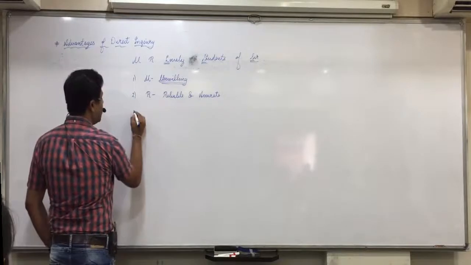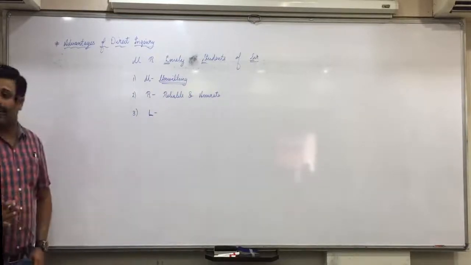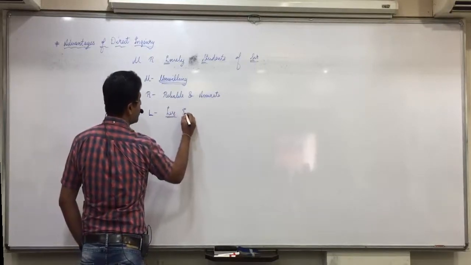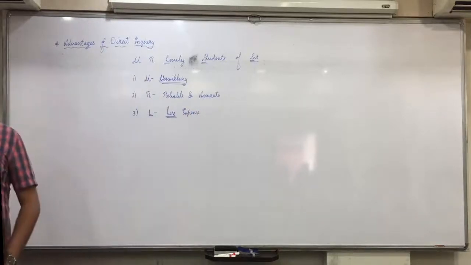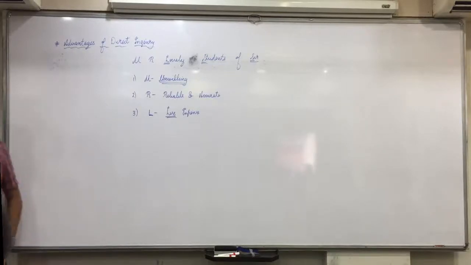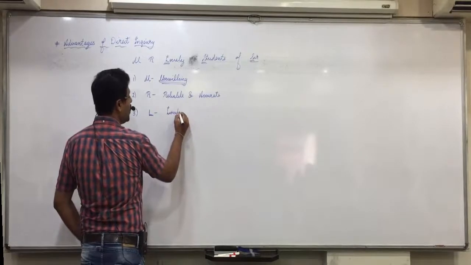Then lovely means L. You will not write lovely, you will simply write L. So you'll say it involves less expense compared to other methods, it involves limited field of inquiry.